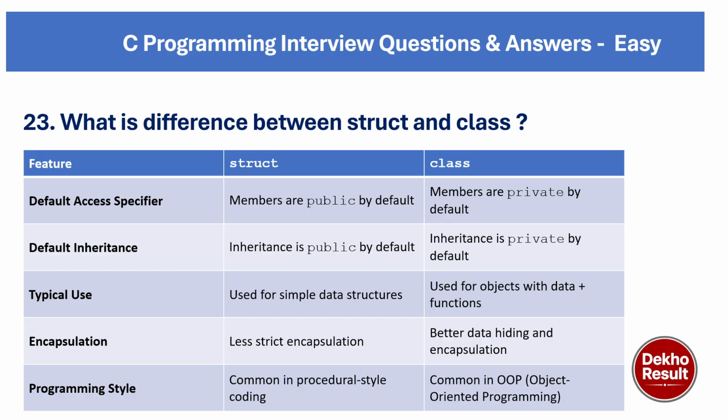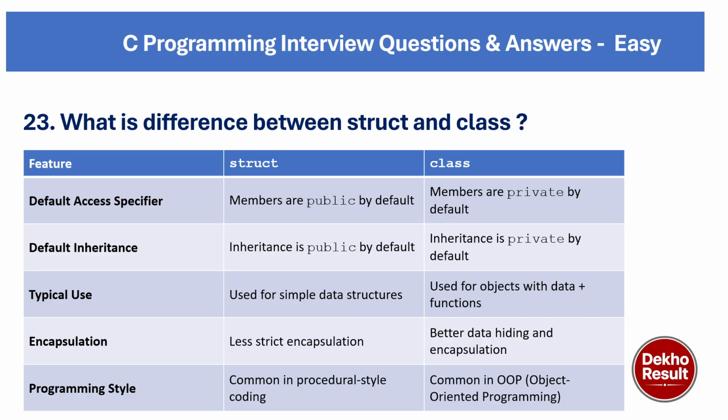The typical use of struct is to create simple data structures, whereas class is used for objects with data plus functions. Struct has less strict encapsulation, whereas class gives better data hiding and encapsulation using access specifiers like private, protected and public.